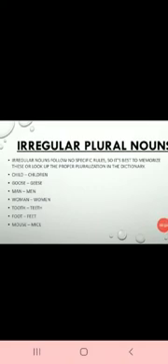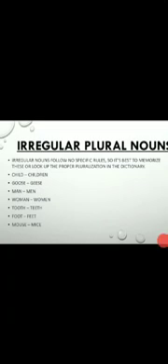Now students, here are some irregular plural nouns also. So the first question is, what are irregular plural nouns? So irregular plural nouns follow no specific rules. So it is best to memorize these or look up the proper pluralization in the dictionary.